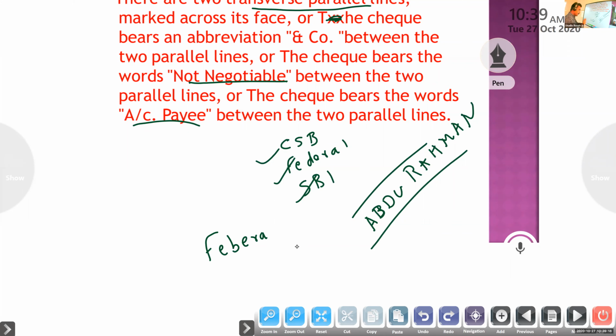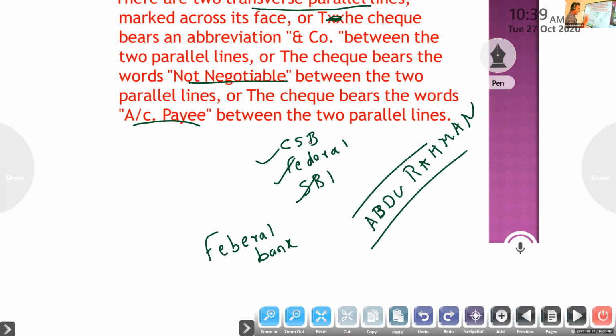Okay, so what do I have to do? I will go to Federal Bank, and I will give that check. Anjo's check only, this one. He has an account in Federal Bank. So I will go to Federal Bank, not CSB, not this one.